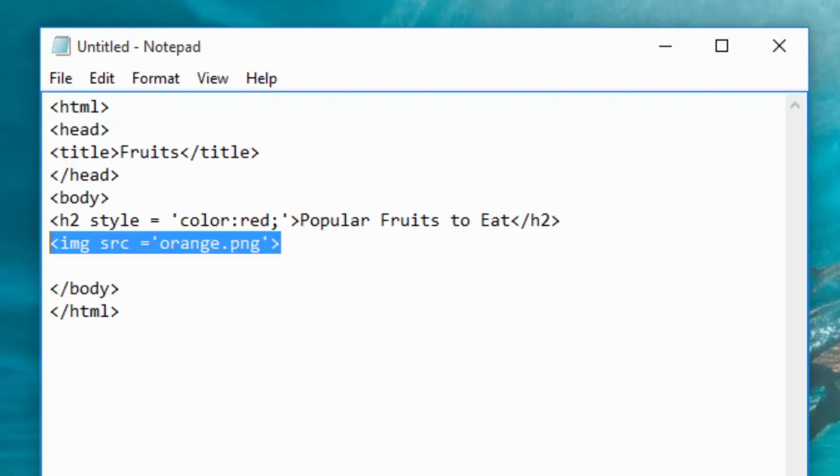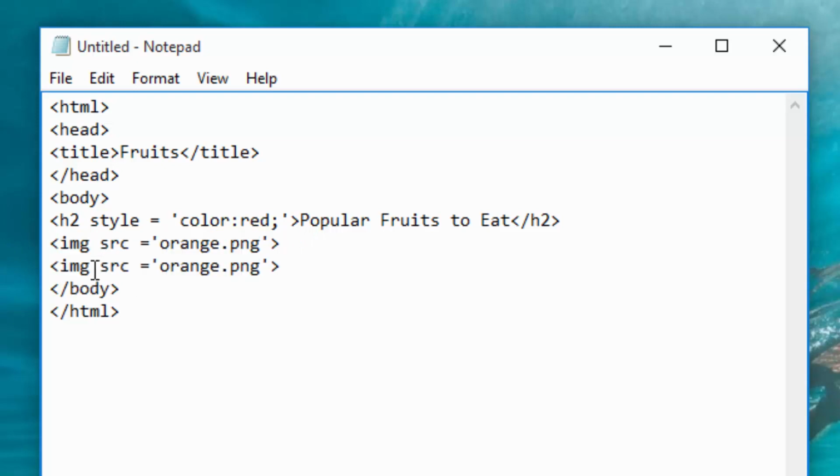Then I will just copy this line, Control C and Control V, and then change this to mango, and I think it is JPG, and copy that to apple, which is JPG.